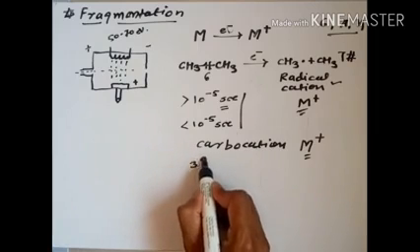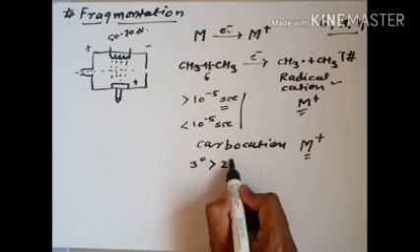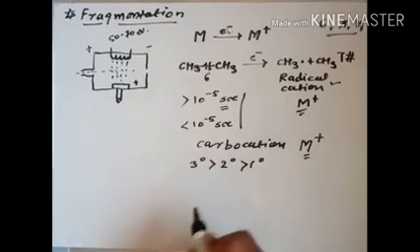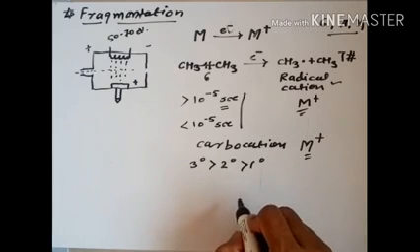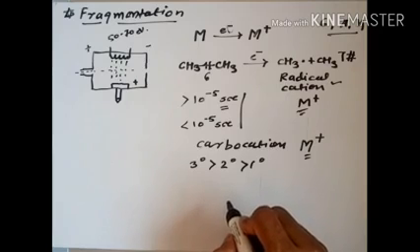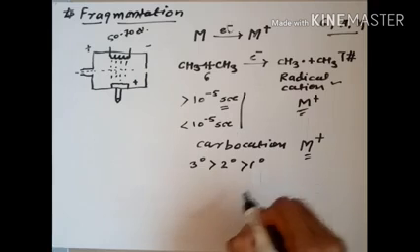Obviously the tertiary carbocation is more stable as compared to the secondary, and as compared to the primary. This is simply the order of stability of carbocation depending upon the number of substituents. Why? Because they have the inductive effect, the plus I effect, so that's why they stabilize the tertiary carbocation, then secondary and obviously primary.